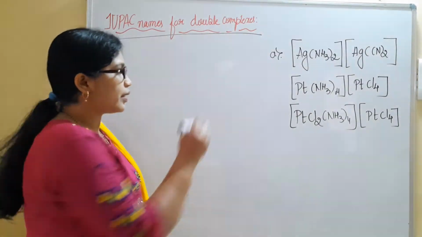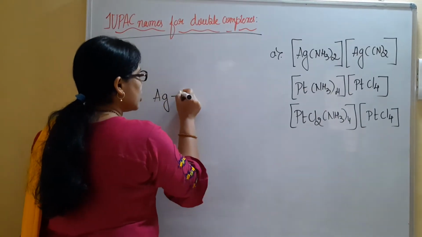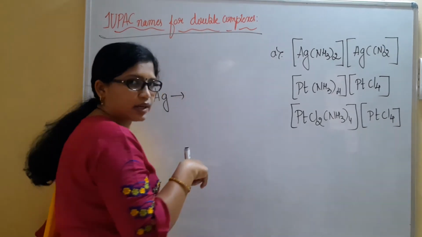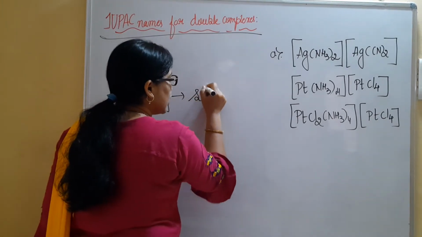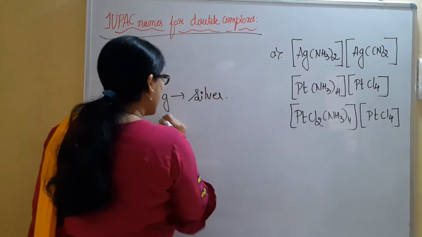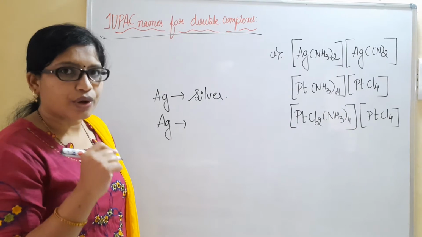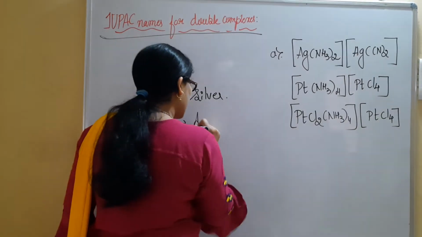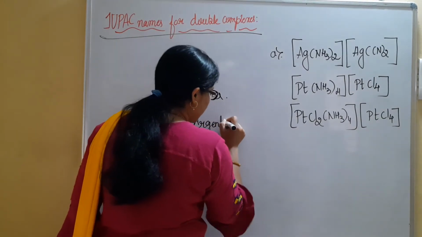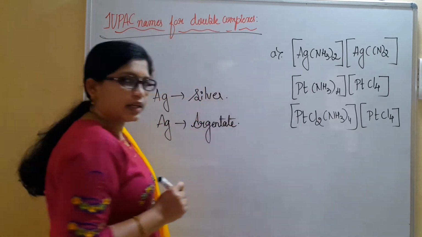For silver, Ag, the common name we use in coordination complexes is silver. If Ag is present as an anionic complex, then we will call it argentate. That will be its Latin name.